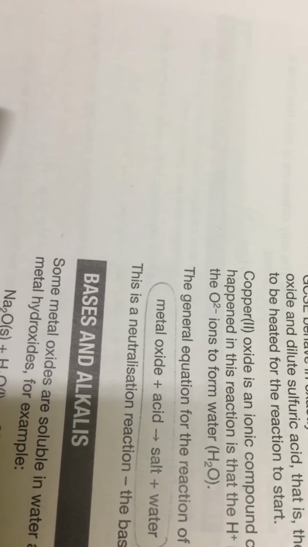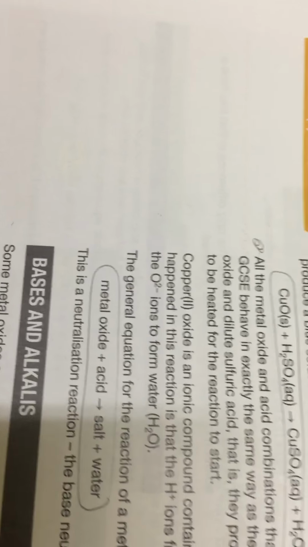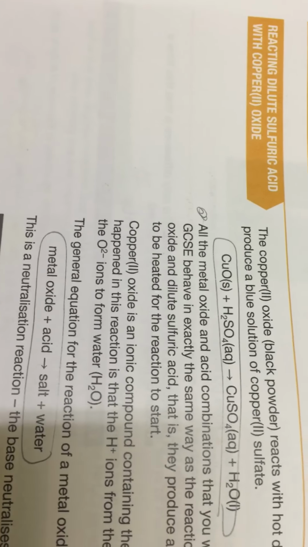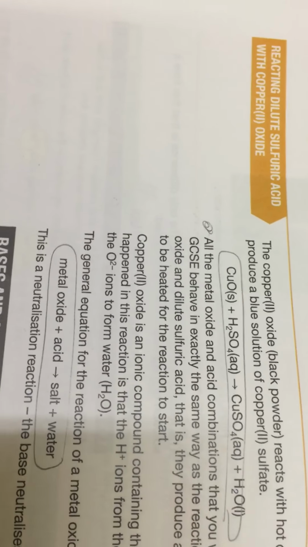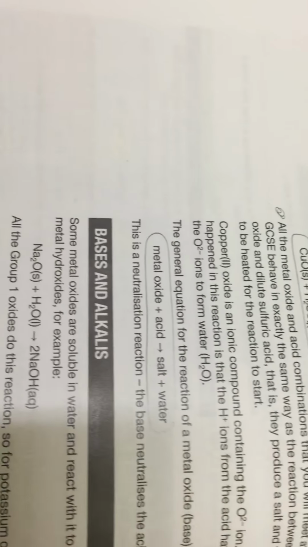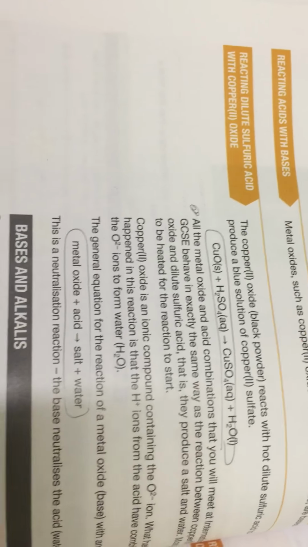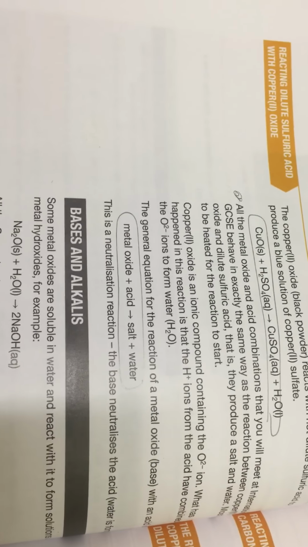We have also bases and alkalis. I said to you, we have different bases like metal oxide, metal hydroxide, metal carbonate. All of them we call bases. The reaction between the oxide and the acid produces salt and water. The reaction between hydroxide and acid also produces salt and water.